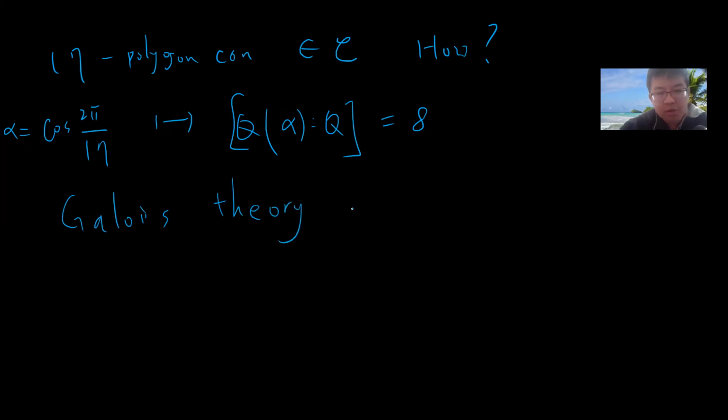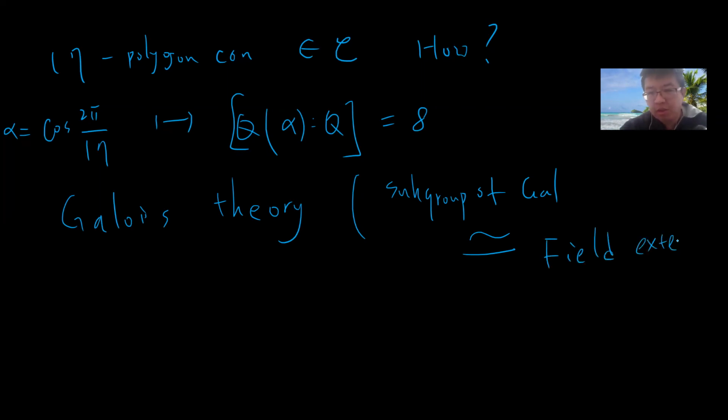Okay, Galois theory. I cannot tell you here the precise definition, but basically the idea is that subgroups of the Galois group correspond to intermediate field extensions.